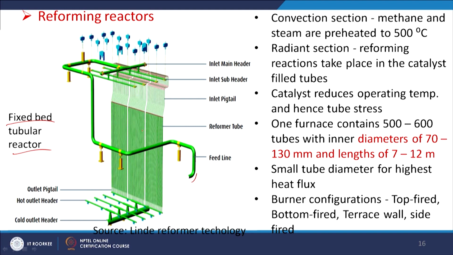So, on a commercial scale, one furnace contains 500 to 600 tubes with an inner diameter of 70 to 130 millimeter and a length of 7 to 12 meter. In the conversion section, methane and steam are preheated to 500 degree centigrade. Then there are some radiant sections and catalytic sections, with the catalyst used for the conversion of methane to syngas. It can be top fired, bottom fired, or terrace wall side fired. So the feed can be at the top, bottom or side of the wall, anywhere it can be done.